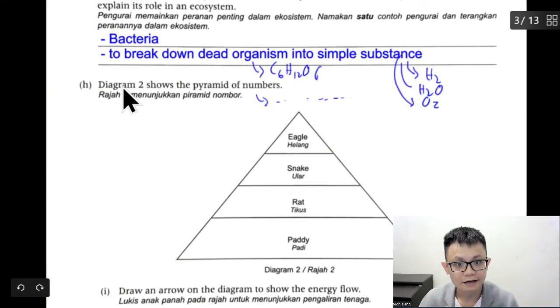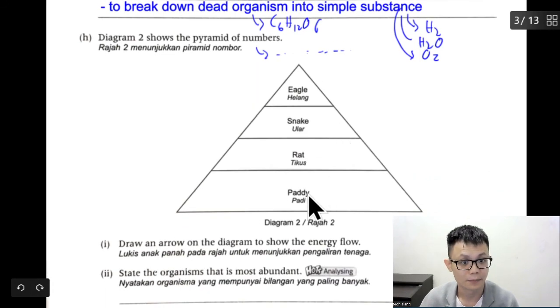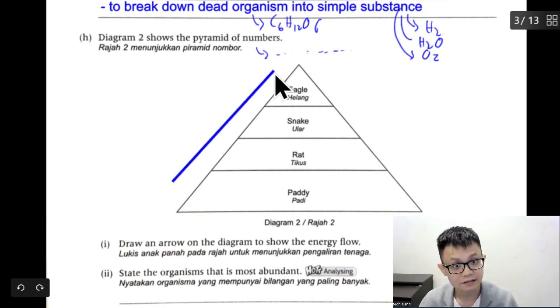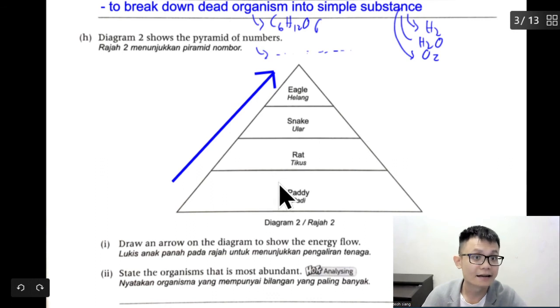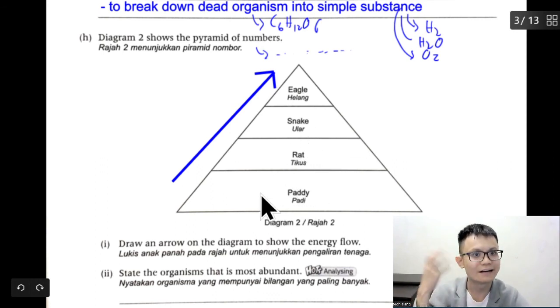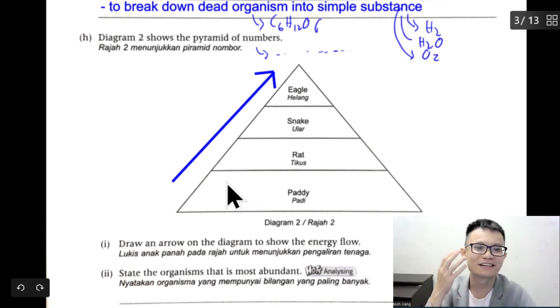Okay, oh yeah, this is the last question. Diagram 2 shows the pyramid of number. Paddy, rat, snake, and eagle. Again, I want to emphasize, as you go up, the quantity is getting lesser, means less animal up there, and the energy is also getting lesser. Correct or not? I already repeated many times, but I'm not sure whether you understand or not.